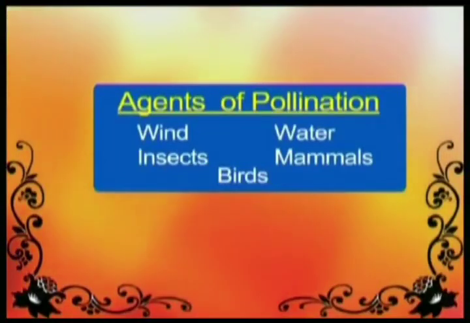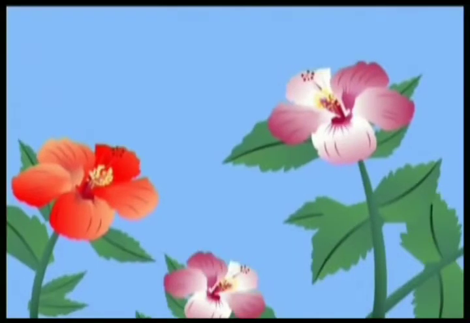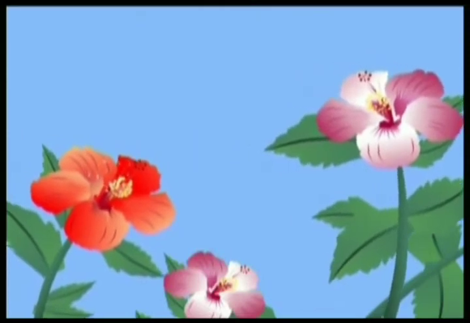Agents of pollination. Wind, water, insects, mammals, and birds are the various agents of pollination. They help in the pollination of plants from one flower to another. Wind pollination. The pollination by wind is called anemophily.